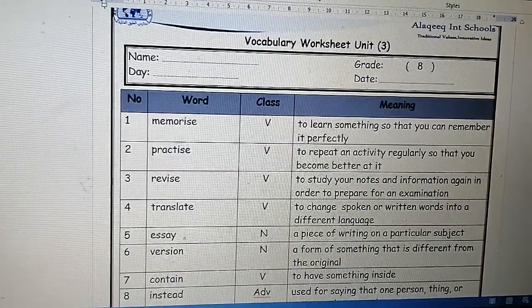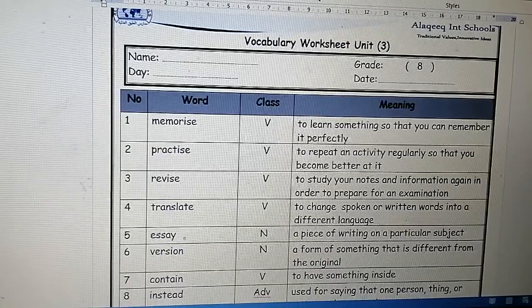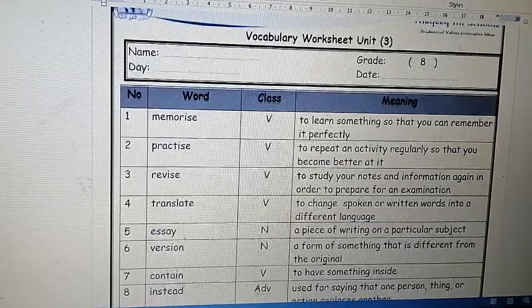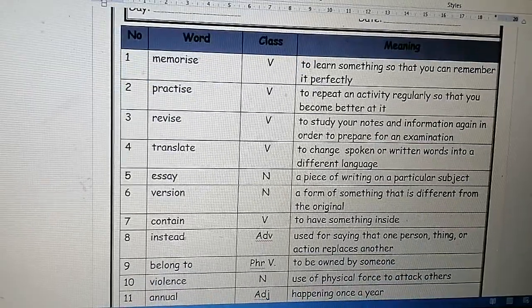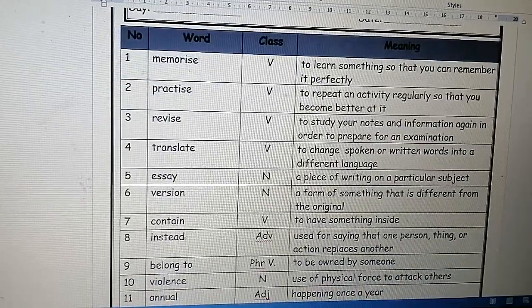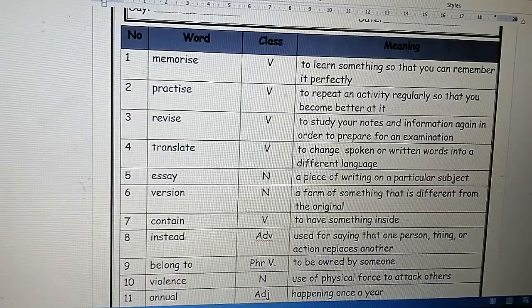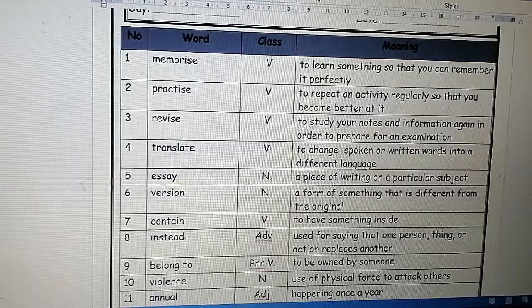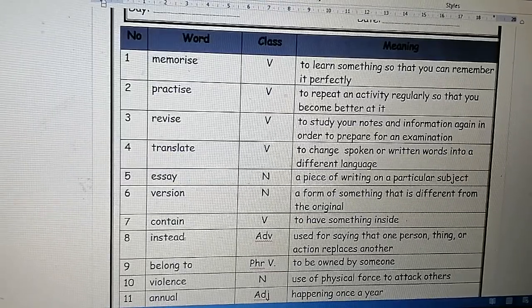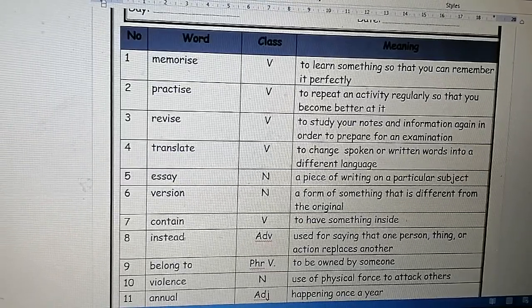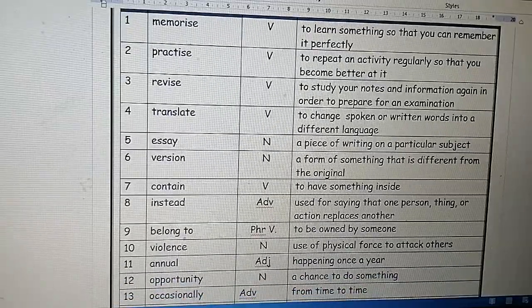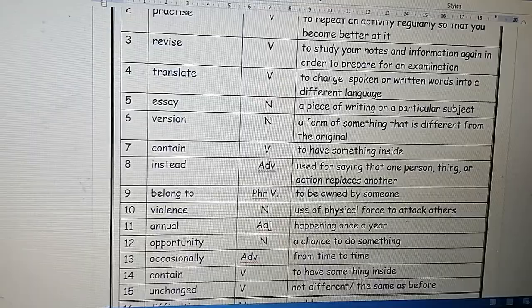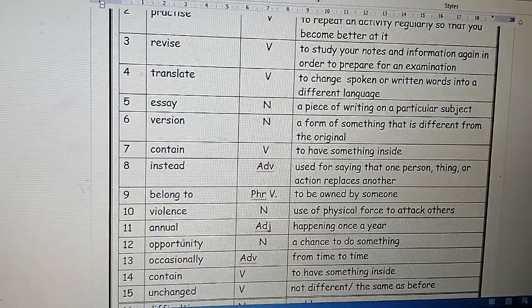Instead, it's an adverb used for saying that one person, thing, or action replaces another. Again, instead, adverb used for saying that one person, thing, or action replaces another. For the last time, what do you mean by instead? It's an adverb, of course, used for saying that one person, thing, or action replaces another.